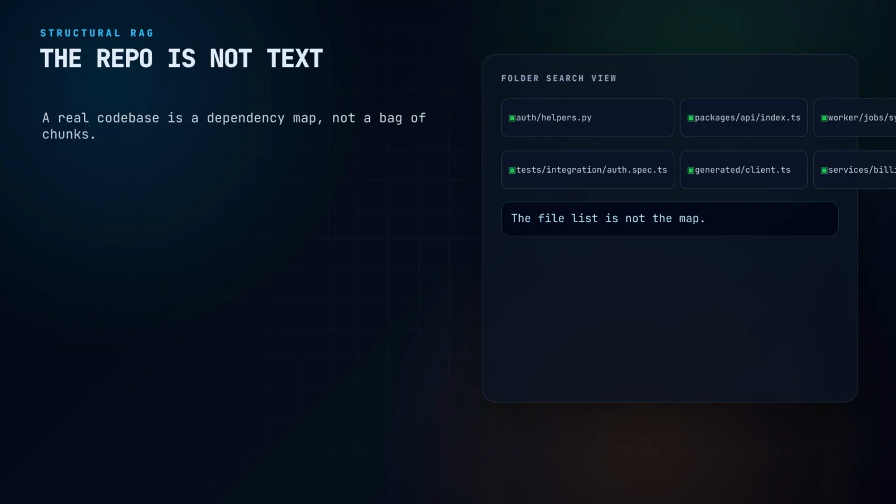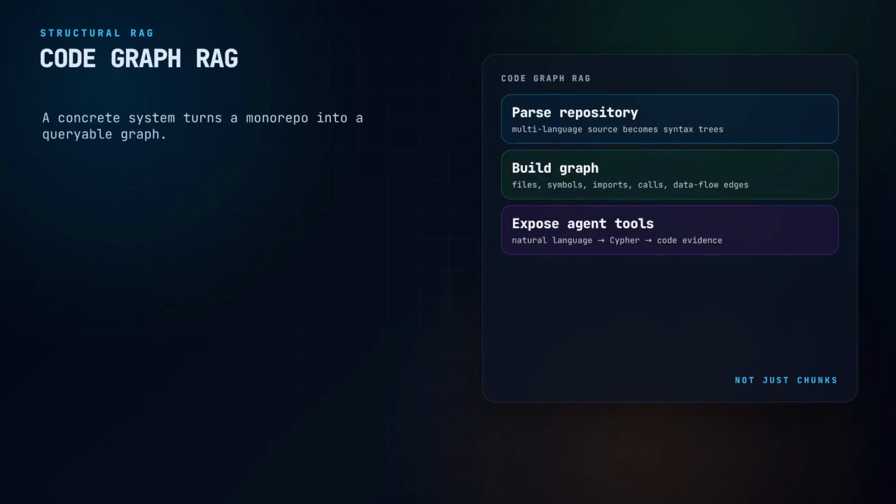Where is this symbol defined? Who calls it? What tests cover it? What else changes if this interface changes? Is this file generated? Is this module the public API, or just an internal helper? A coding agent that only has file search has to rediscover that map from fragments. That is the problem Codegraph-RAG is trying to solve.